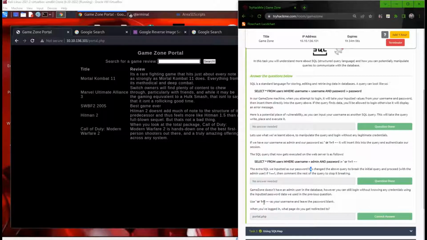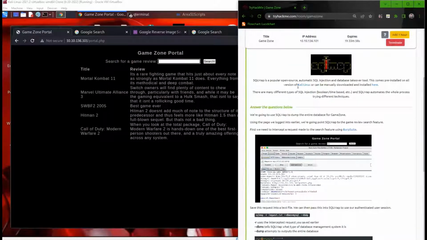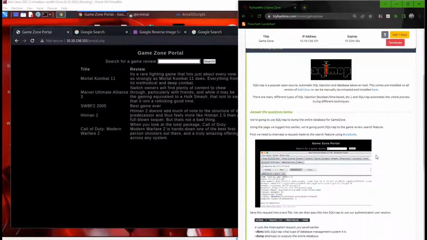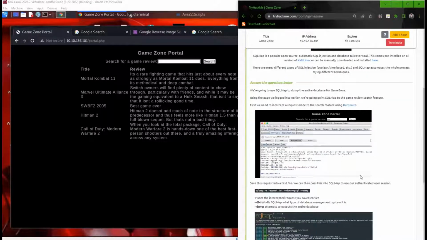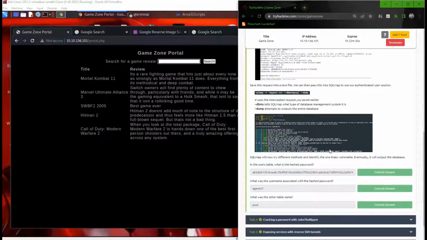And here's the command that we ran in order to gain access to the game portal. So we could just click question done on those. And as for sqlmap, this requires that we open up Burp and utilize sqlmap.